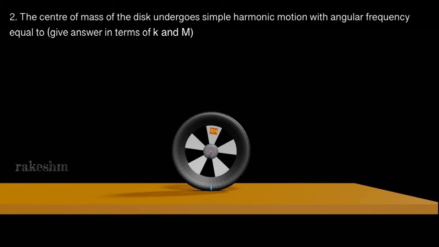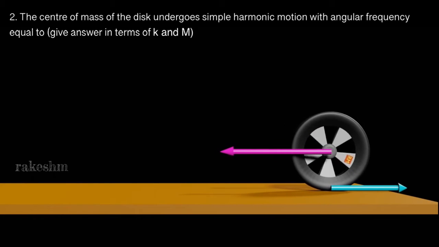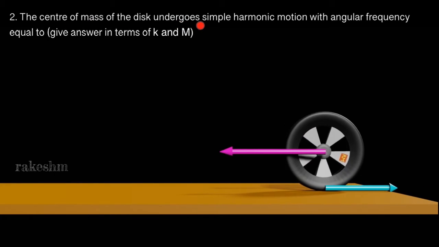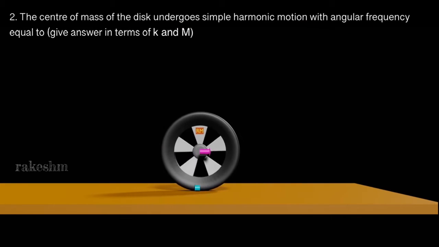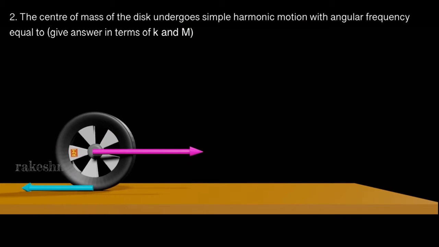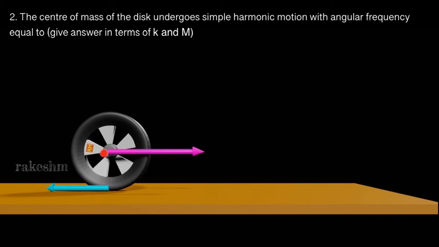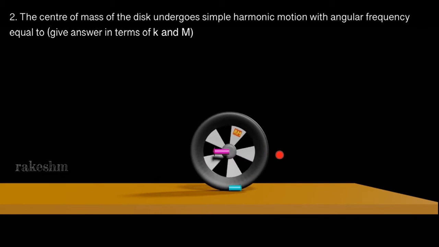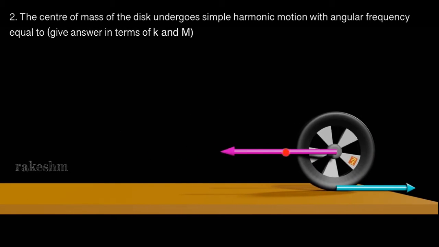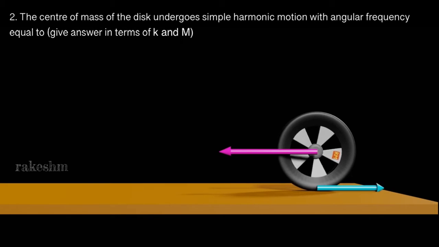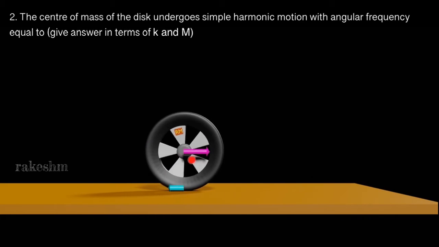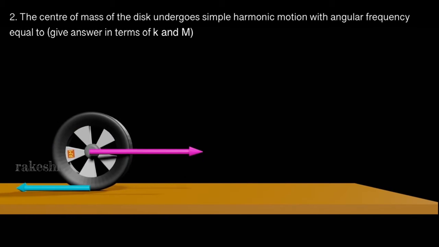Let us take a look at the second question of JEE Advanced 2008 Comprehension. He is asking, the center of mass of the disk undergoes SHM with what angular frequency? We are seeing this is the center of mass here. It is going to and fro about its equilibrium position. You see that at its equilibrium position, the net force is 0.